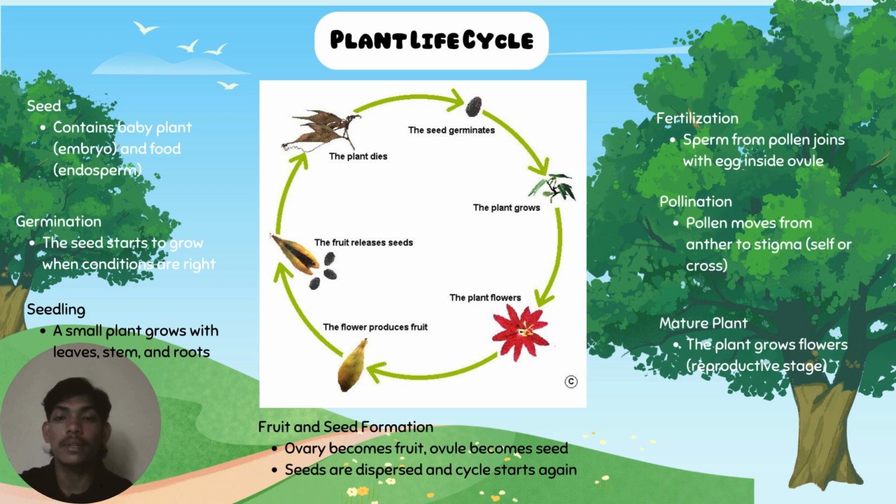Seed: contains the baby plant, the embryo, and food, the endosperm. Germination: the seed starts to grow when conditions are right. Fertilization: sperm from pollen joins with the egg inside the ovule. Pollination: pollen moves from the anther to the stigma, self or cross. Mature plant: the plant grows, flowers, and reaches the reproductive stage. Fruit and seed: the ovary becomes the fruit, the ovule becomes the seed. Seeds are dispersed and the cycle starts again.